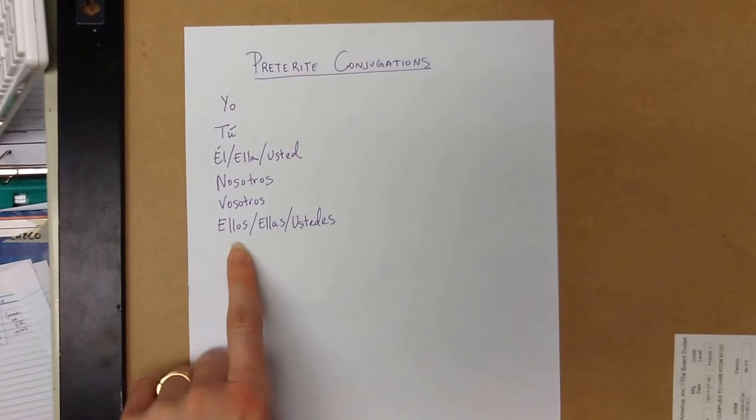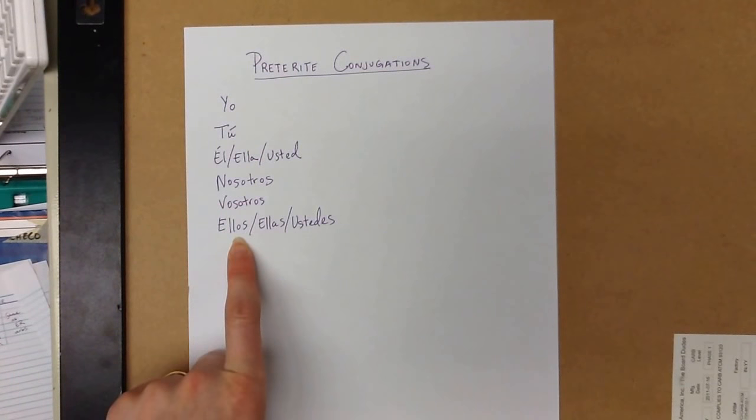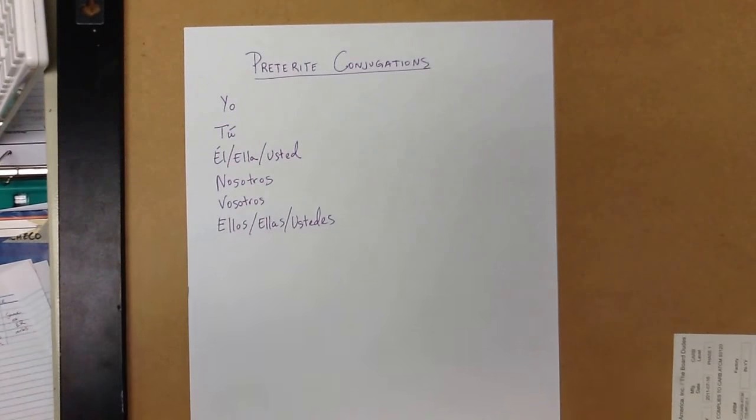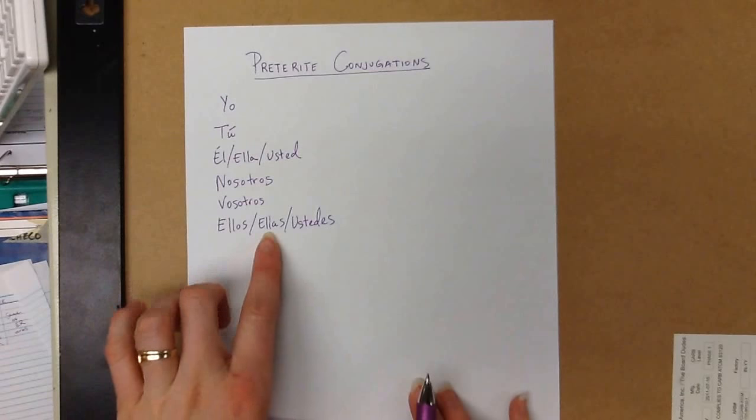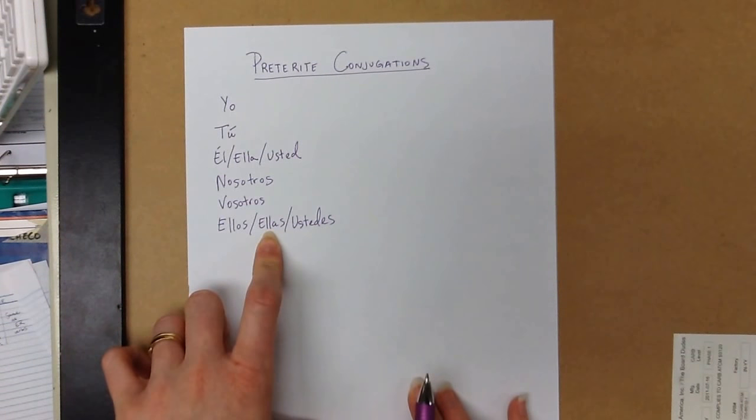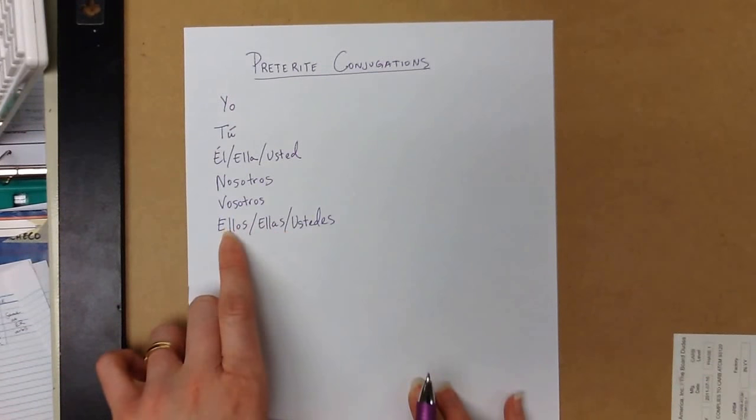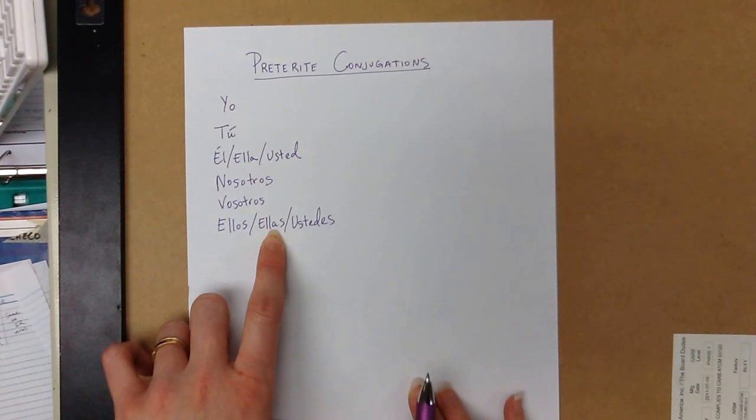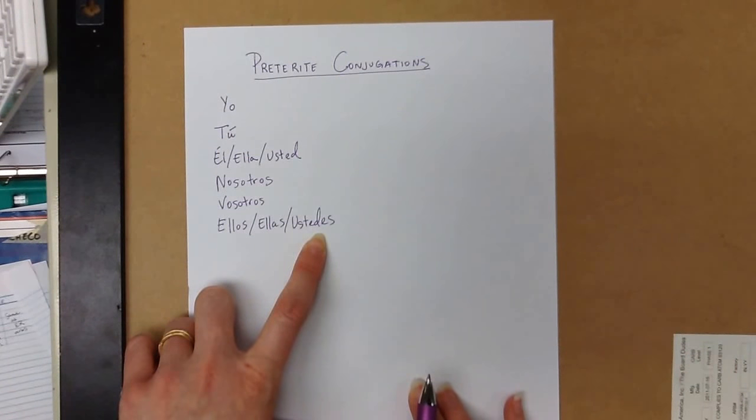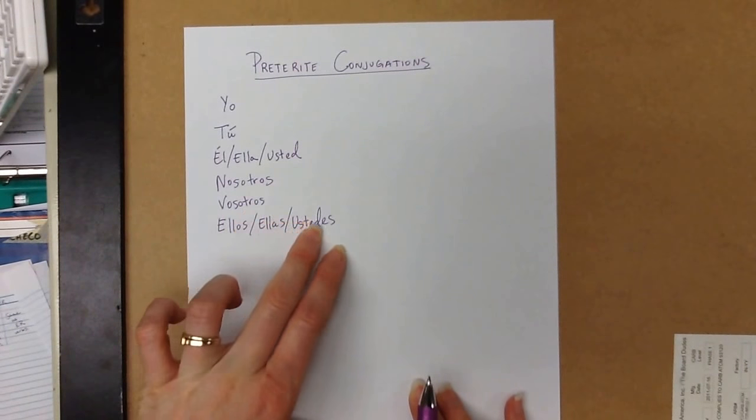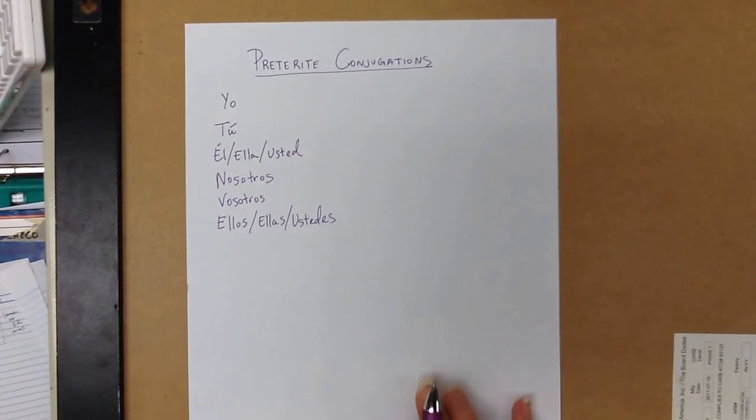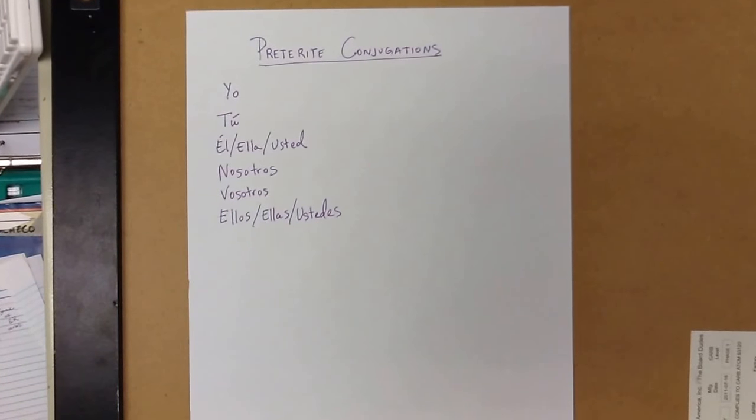Ellos means they, but it's a group of guys or a mixed group, guys and girls. Ellas is just a group of girls, they. So both of these mean they, but it could look different depending on the group you're talking about. And then ustedes, which is you all, everywhere else except Spain. So ustedes and vosotros mean the same thing. You just will use it in different countries.